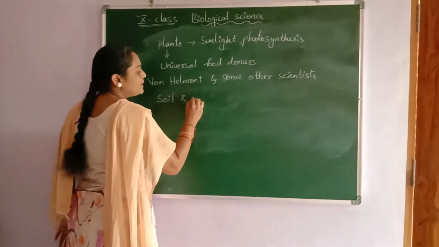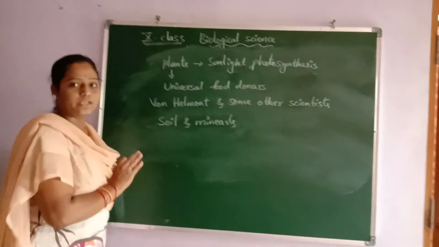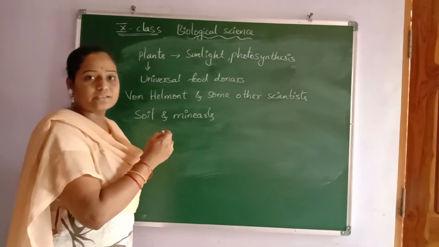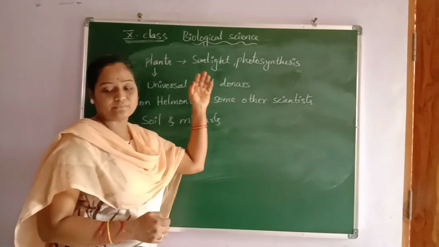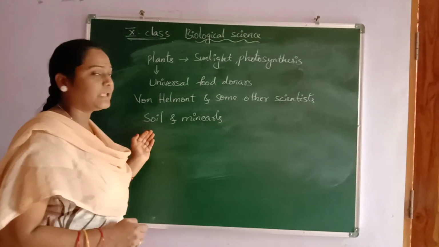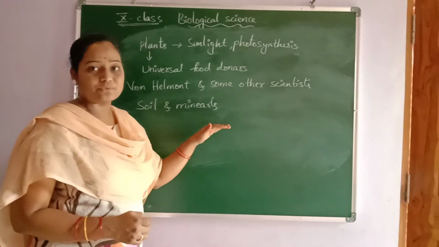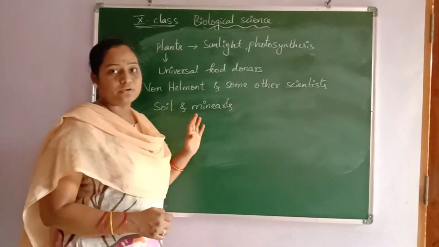But plants not only give us food, they also prepare their own food from the sunlight and from the soil, where minerals and some salts are present. Through this they get food.